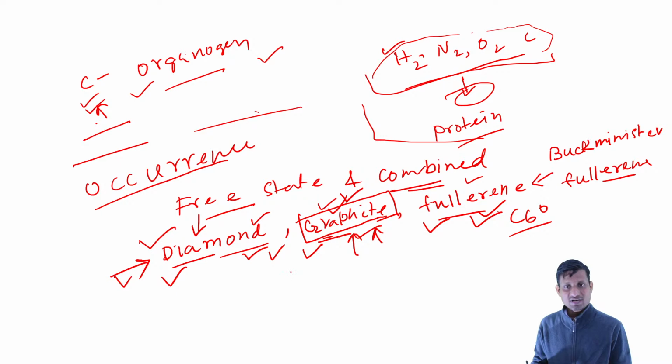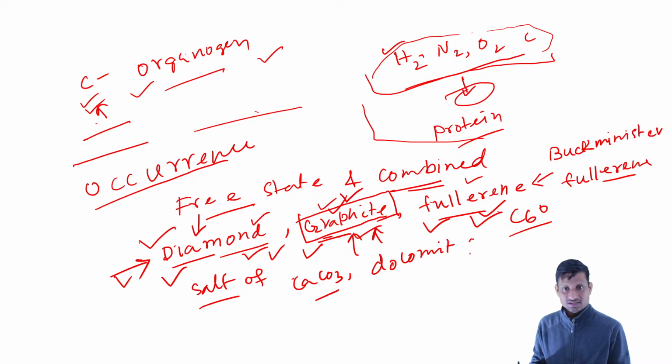Again, carbon can exist in compound or combined form, in the salt form. Basically limestone, which is calcium carbonate, also marble, and dolomite. Dolomite is very important.